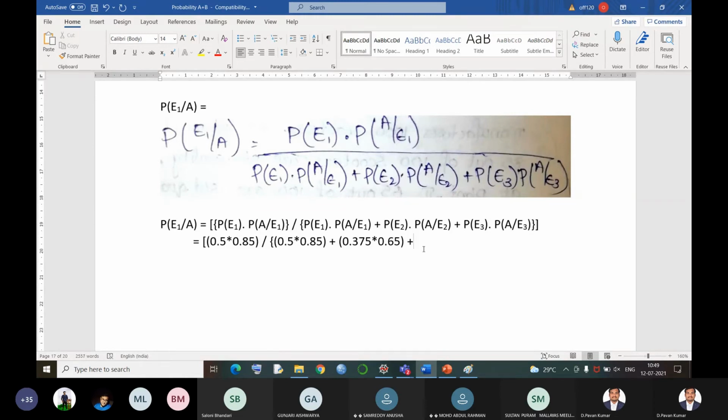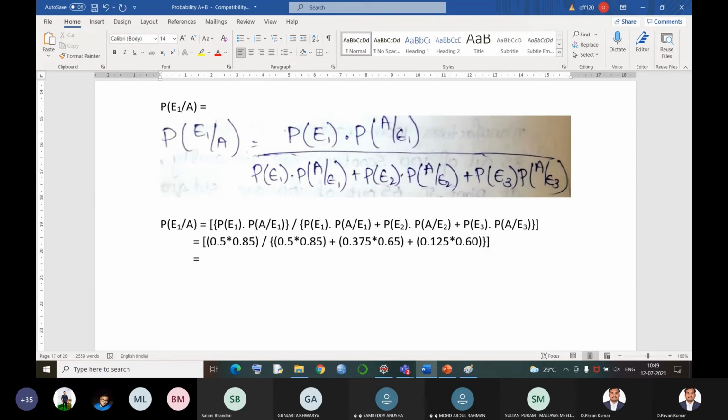Plus we have the third one to go, and the probability of selecting the third plant is 0.125, and the proportion of standard quality scooters from this plant is only 60%. So we are done with that.